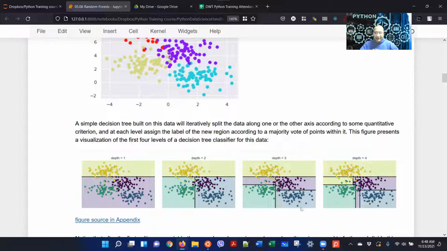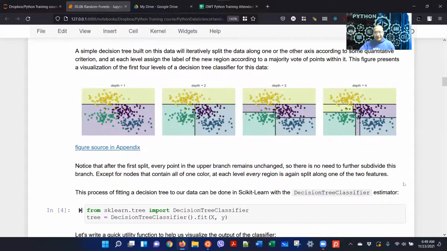Then the second depth, the third depth, again and so on. You can draw this line and this line and go on. So it splits progressively as the depth increases. It goes on splitting the data, right?